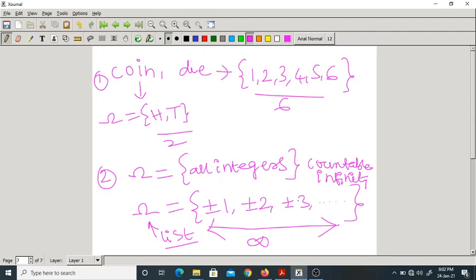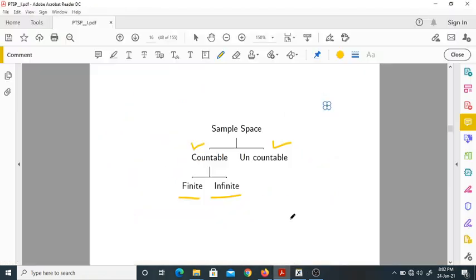This is all integers as a list. So we can enumerate them as a list, but they are infinite in number. That's the meaning of countable infinity. That is another type of sample space. Now what is the last one? Uncountable. Let us see what that is.